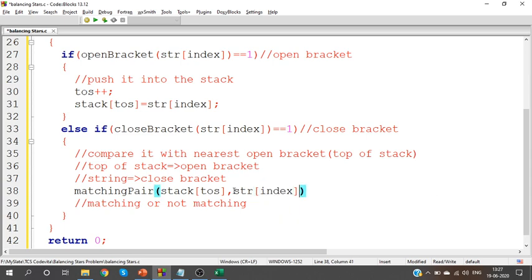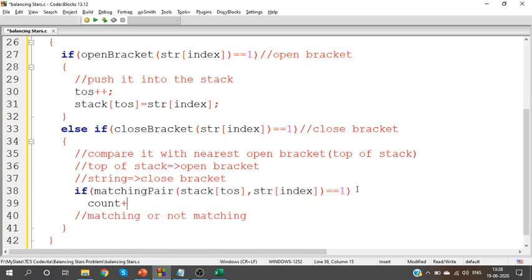Is it clear? If the matching pair returns 1, when will the function return 1? If it is matching, it will return 1. If it is matching, increase the count value.